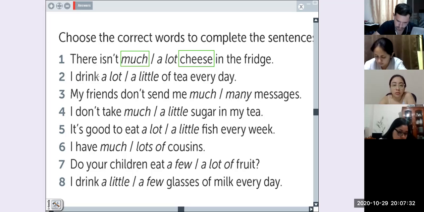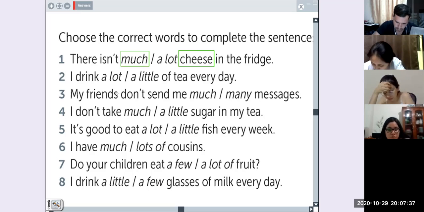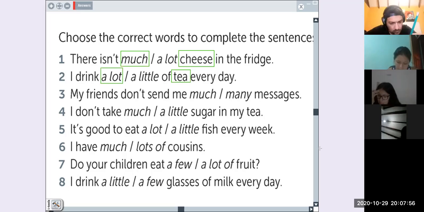Number 2, please, Maria Jose. I drink a lot of tea every day. Yes, I drink a lot of tea every day. Porque no podemos decir a little of, right? Yes. Tea is uncountable. Very good. And the next one, please, Joslaine. My friends don't send me much messages.